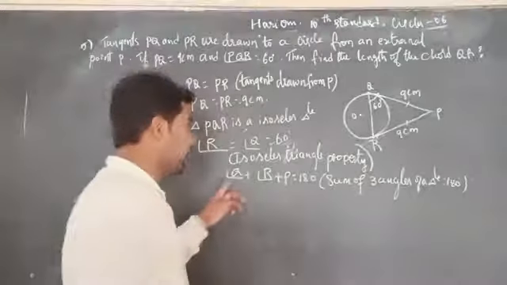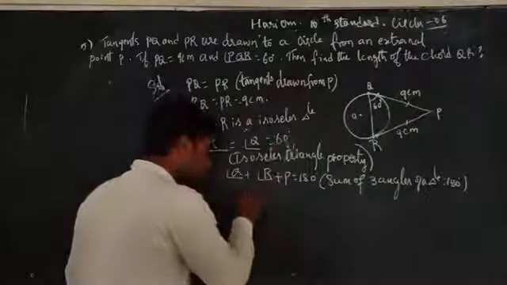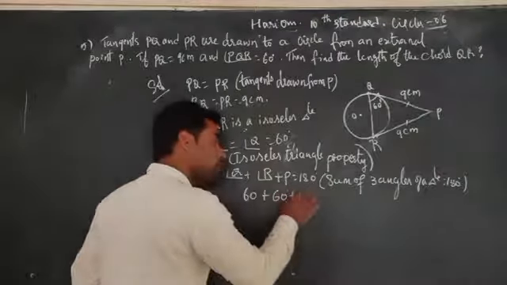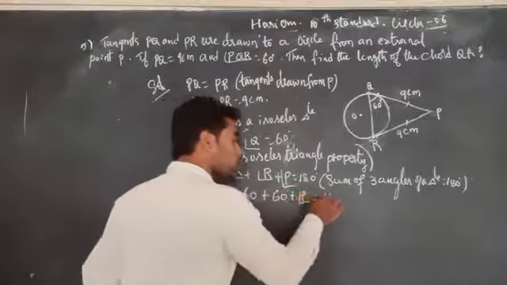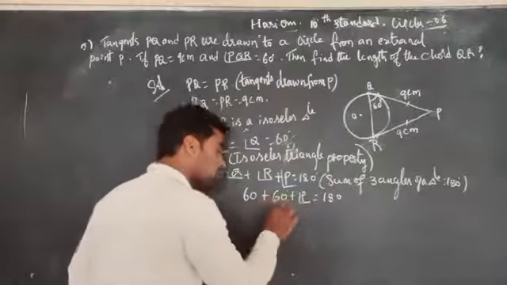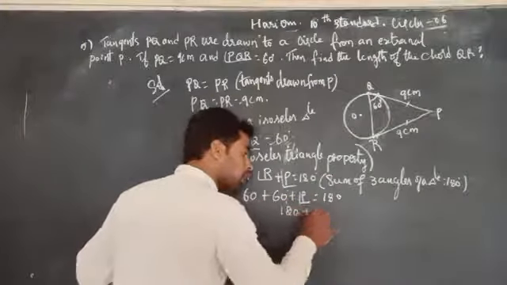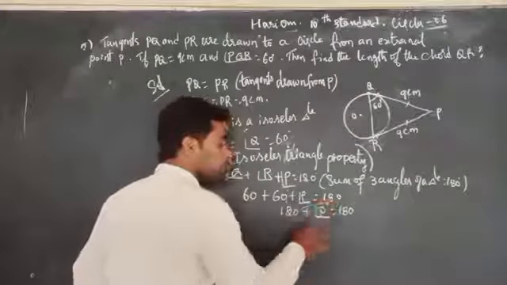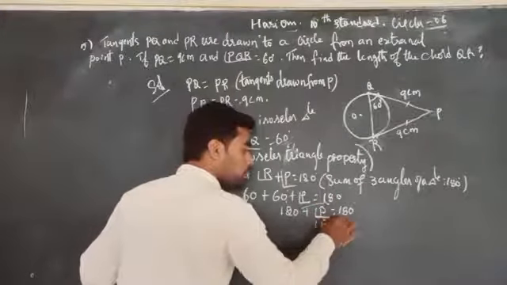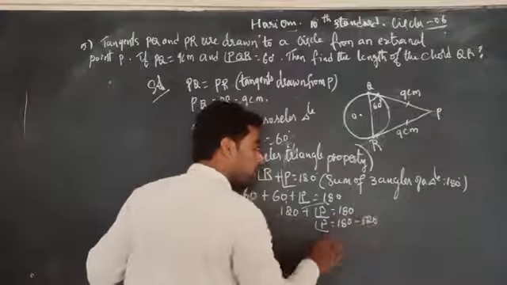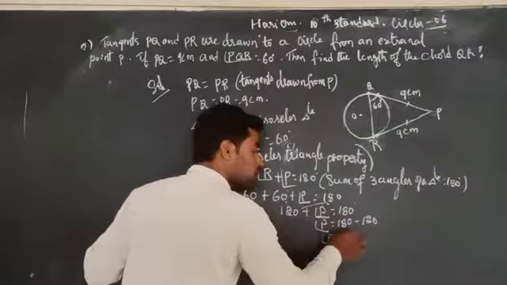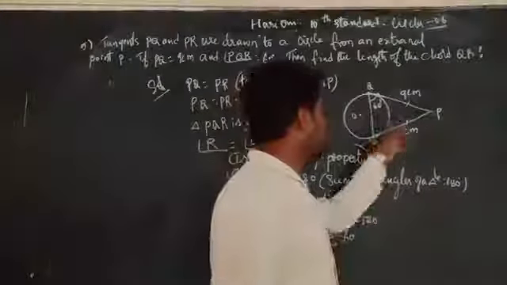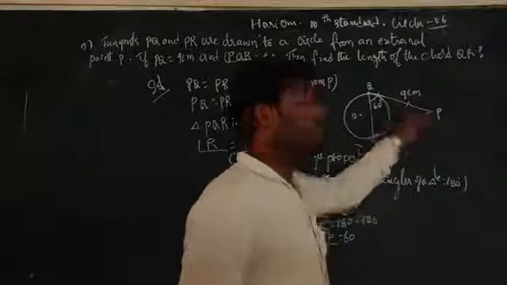Now we can write angle Q 60 degrees plus angle R 60 degrees plus angle P is equal to 180. 60 plus 60 is 120 plus angle P is equal to 180. You have to transpose to RHS. Angle P is equal to 180 minus 120. Angle P is equal to 60 degrees. Here, the measurement of all three angles is equal to 60 degrees.